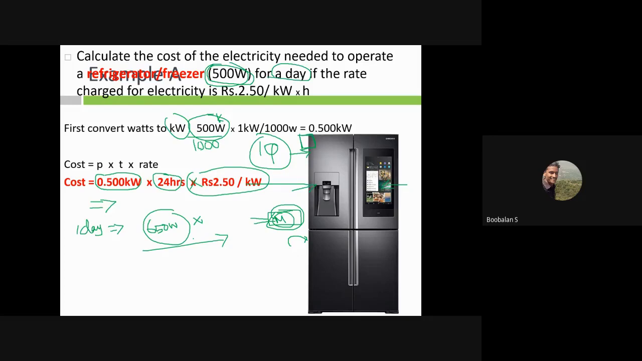So you could have a calculation of how much cost comes when the fridge runs for a day. Per day it will be around 3 rupees. You just go and calculate this in our home, based upon the brand of our refrigerator.